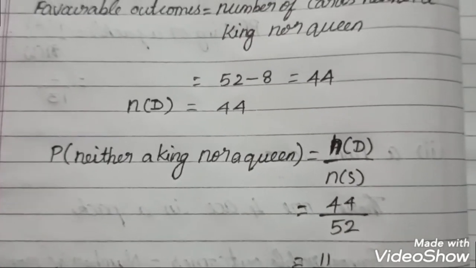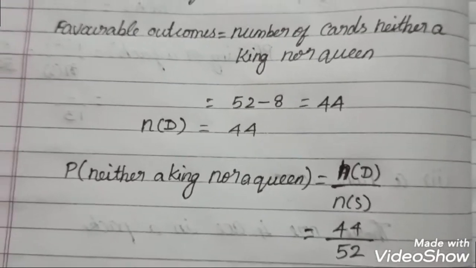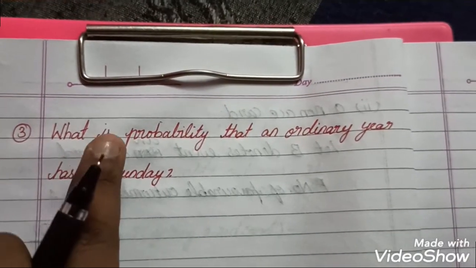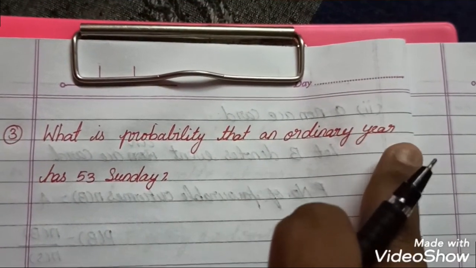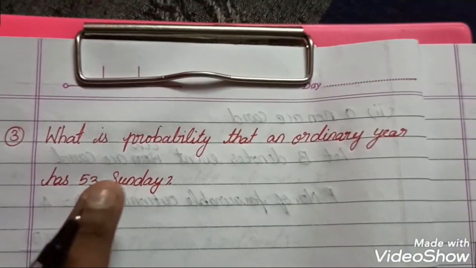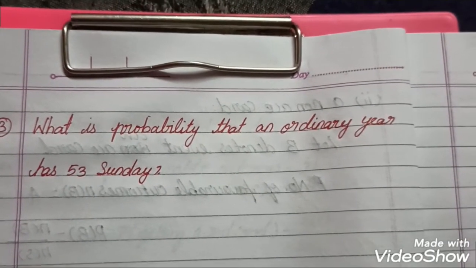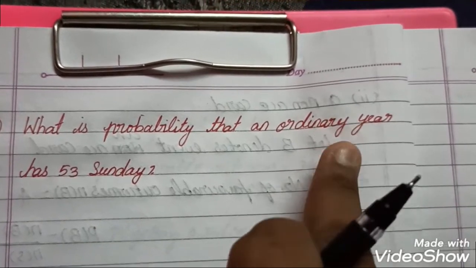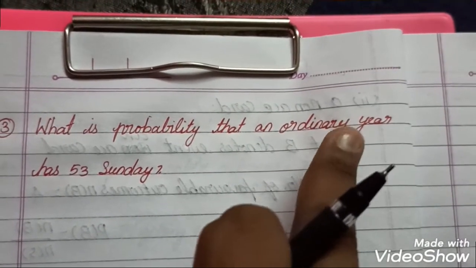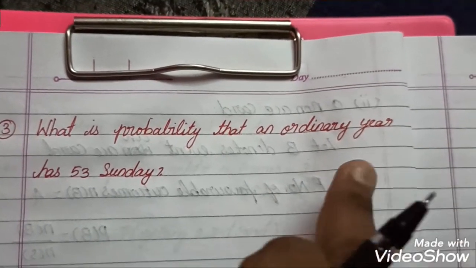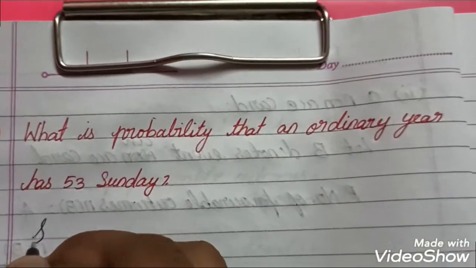Next we move on to another model question, question number 3. What is the probability that an ordinary year has 53 Sundays? So what is meant by an ordinary year? An ordinary year means the year contains 365 days. A leap year means, you know, one more day is there, 366 days.